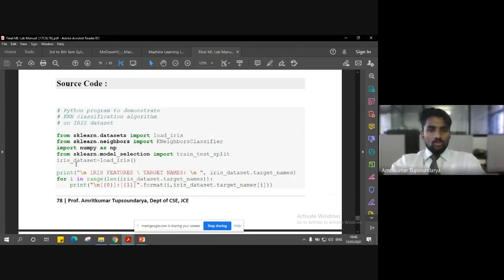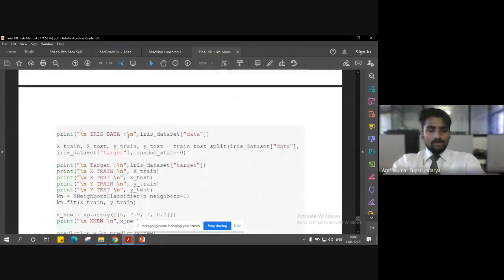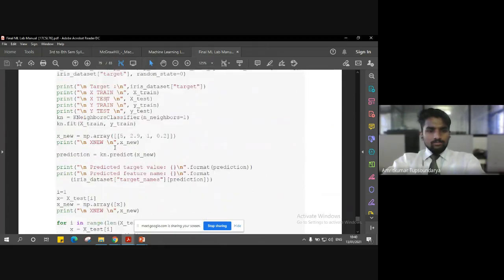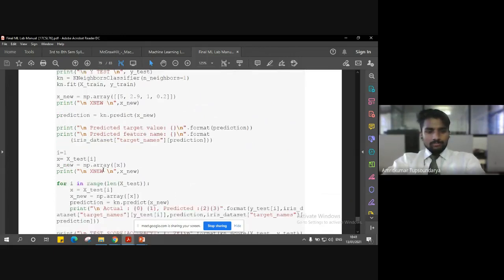So once I have this initialization, I'm going to just print the data, right? Whatever data that I have, and I'm going to set up the target, the training and the test data. And then I'm going to set up an array and predict the new instances using the kn dot predict method, right? So once we have the prediction, I'm going to output the predicted target value as well as the predicted feature value.